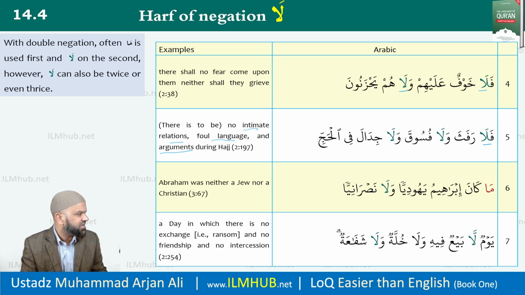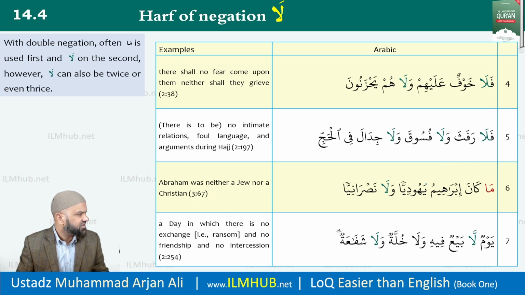And then we have another very powerful example. We have ma kana. So here we have ma first. The 6th example, we have ma first negation. Kana Ibrahimu Yahudiyan. So Ibrahim was not a Jew. Wala Nasraniyan, nor a Christian. So again, 2 negations here. Very powerful statement. Ibrahim alayhis salam could not have been a Jew, nor could he have been a Christian. He predated both. So what was his deen? So ma kana Ibrahimu Yahudiyan wala Nasraniyan. Again, you can see that inshallah ta'ala very clearly. Reference is given there for you.